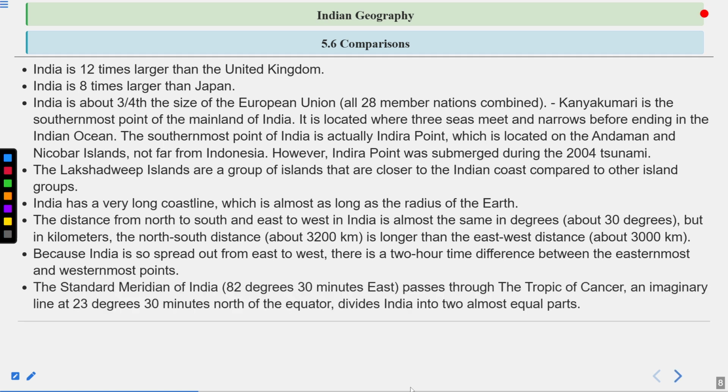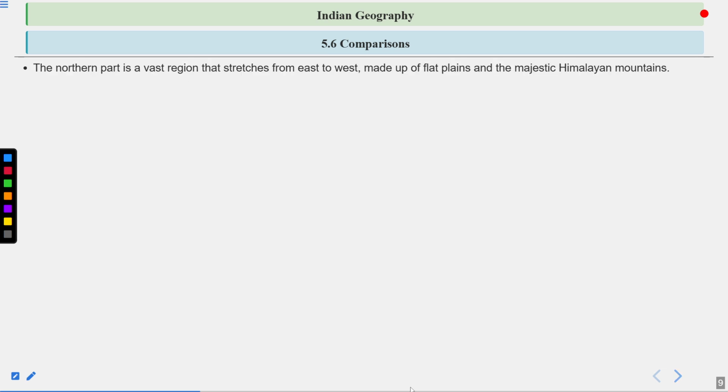The standard meridian of India is 82 degrees 30 minutes east. The Tropic of Cancer passes through India. It is an imaginary line at 23 degrees 30 minutes north of the equator, and it divides India into 2 almost equal parts. The northern part is a vast region that stretches from east to west, made up of flat plains and the majestic Himalaya mountains.